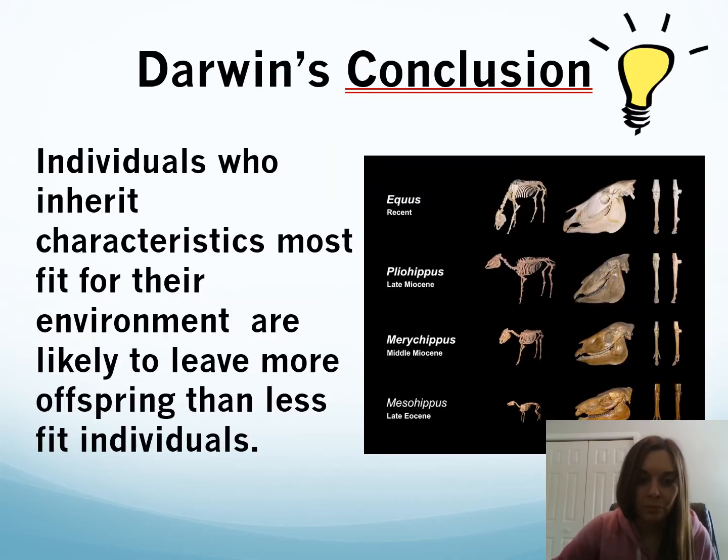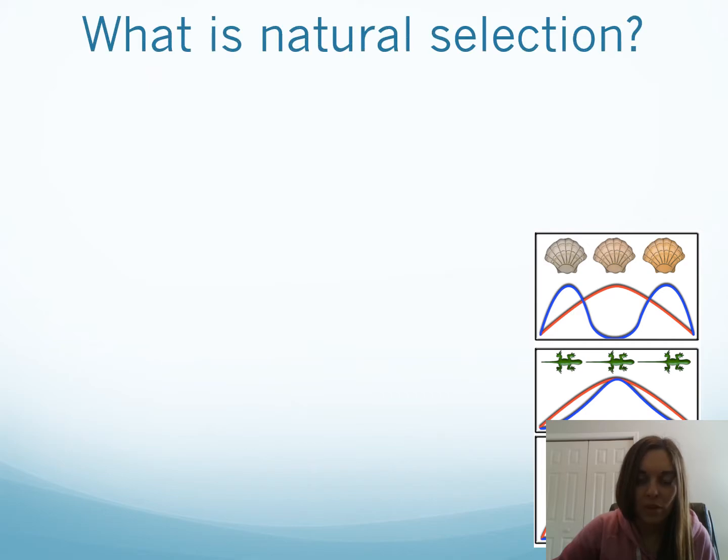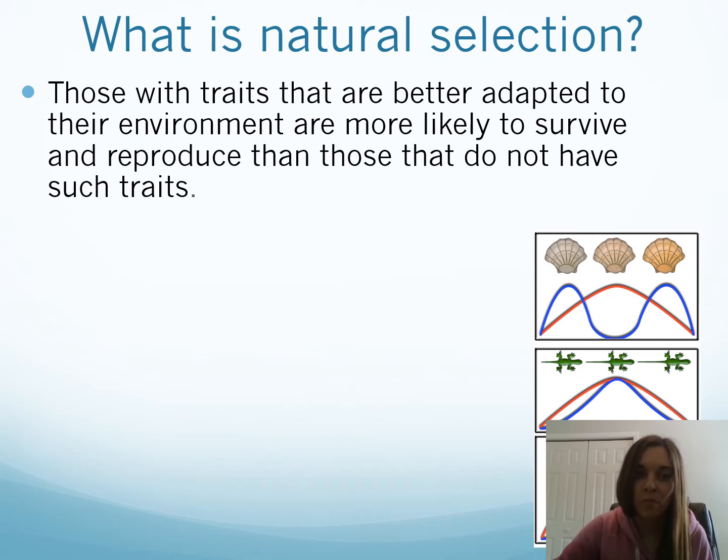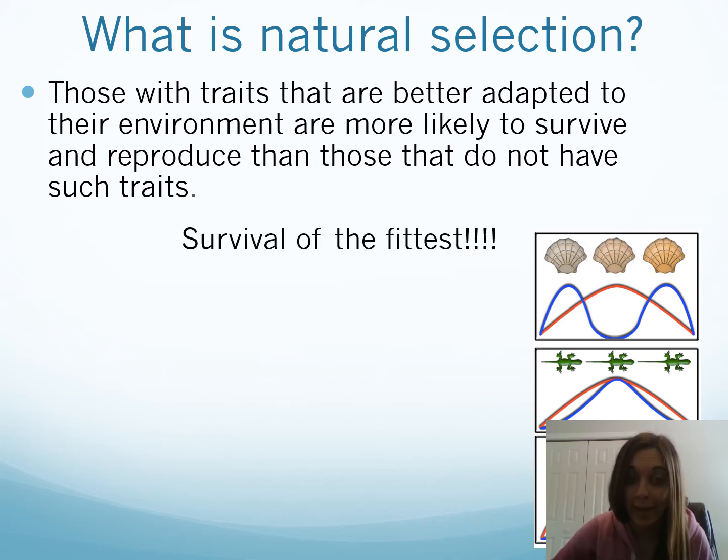Okay, so what is natural selection? It is those with the traits that are better adapted to the environment are more likely to survive and reproduce than those that do not have the advantageous traits. Again, this is survival of the fittest, but you should know that the most fit organisms aren't necessarily the strongest. They might be the best camouflage, or they might be the ones who are best adapted to get food.